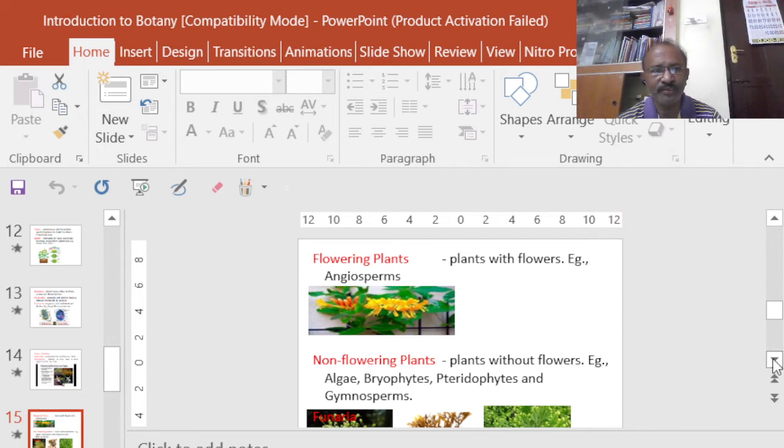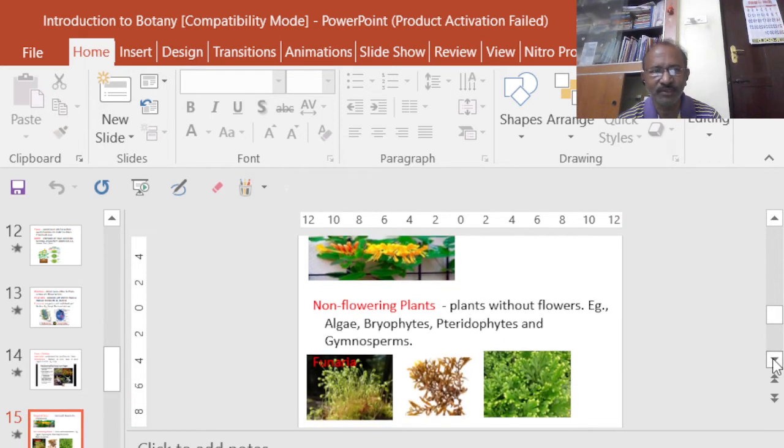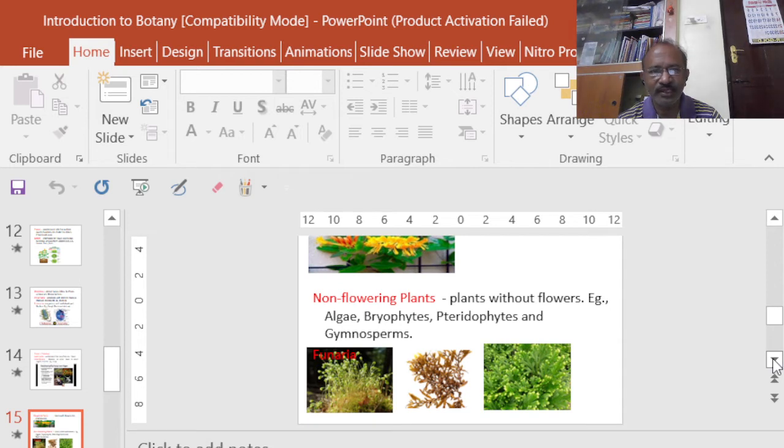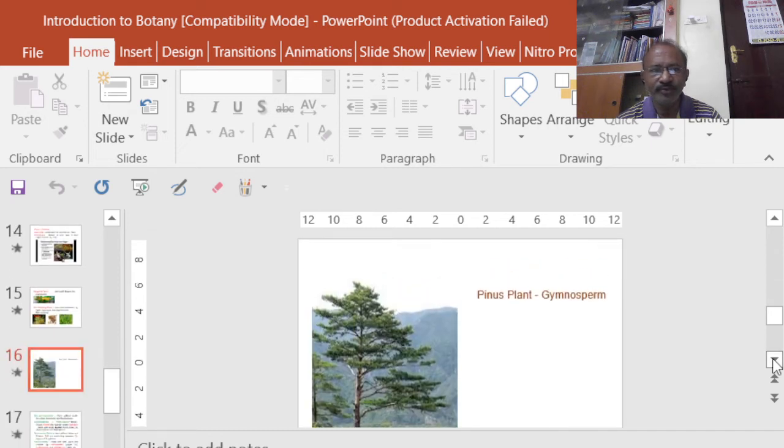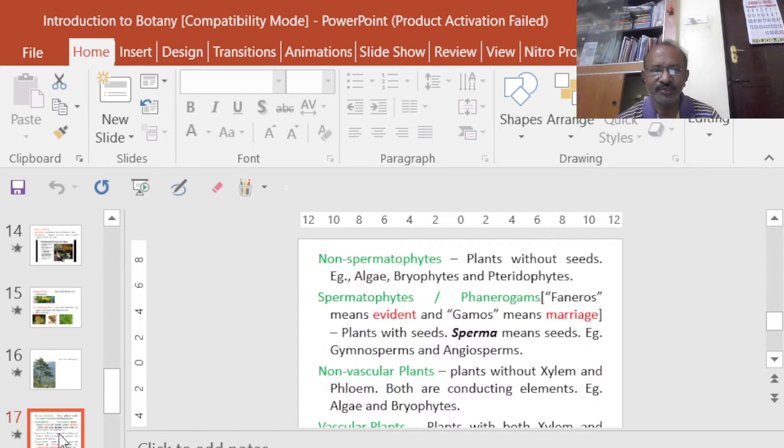Then non-flowering plants, so plants without flowers, say algae, bryophytes, pteridophytes, and gymnosperms. In those plants, we cannot see the flowers. So those are basically known as non-flowering plants. However, they reproduce with the help of other structures in their body. Okay, then we can divide the plants into various groups based on whether the seeds are present or not.